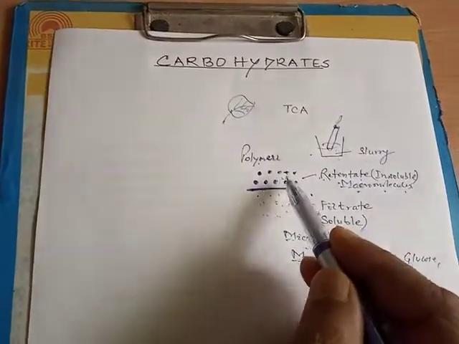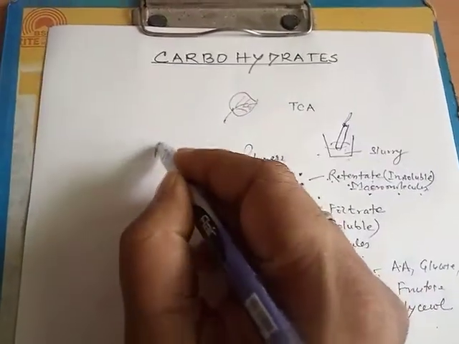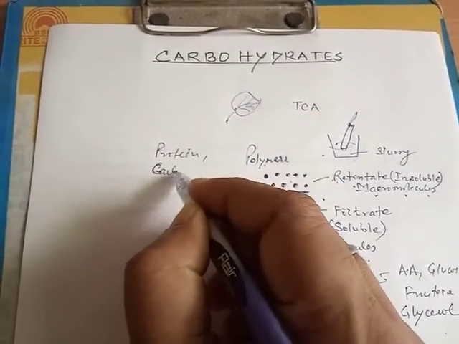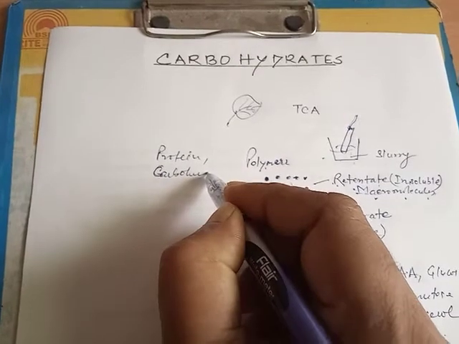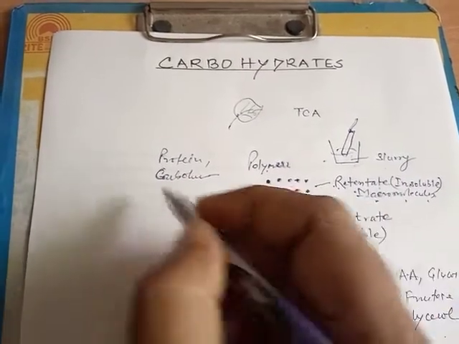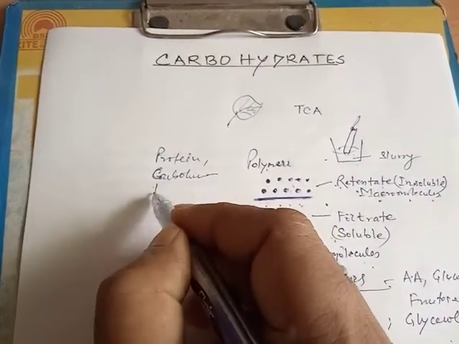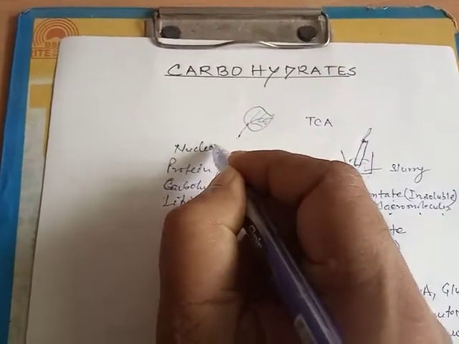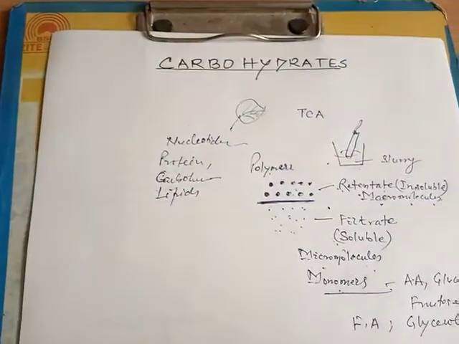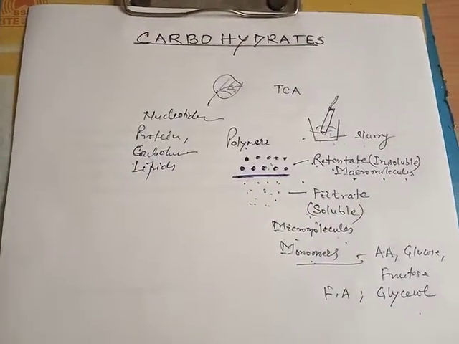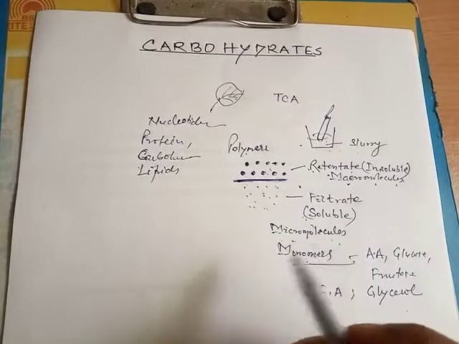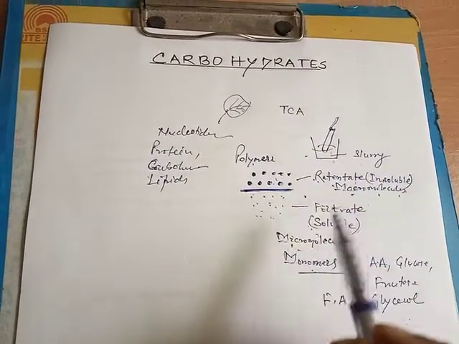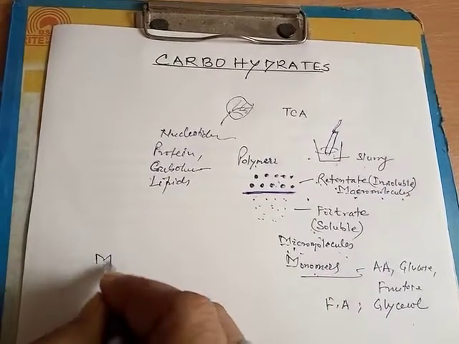For example, within the macromolecules, the substances present would be protein, carbohydrates, the polysaccharides, lipids, nucleotides, etc.